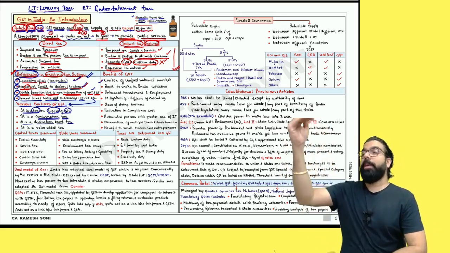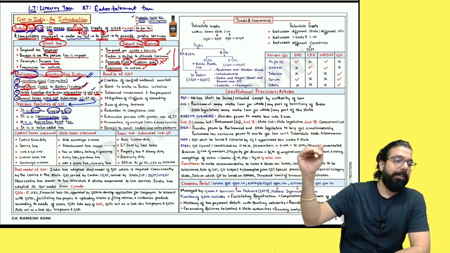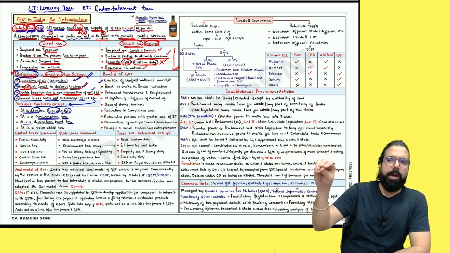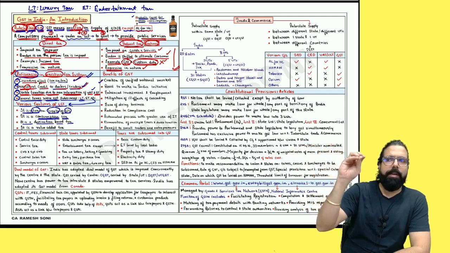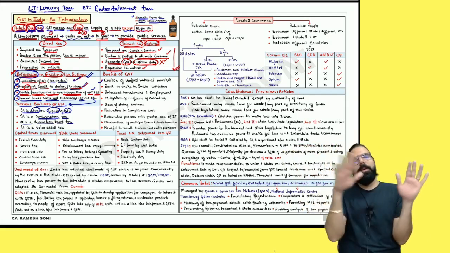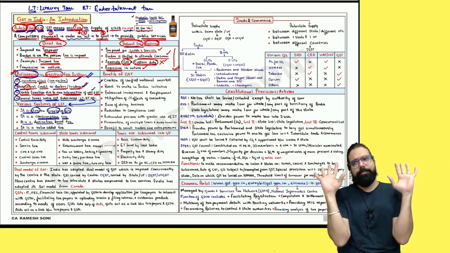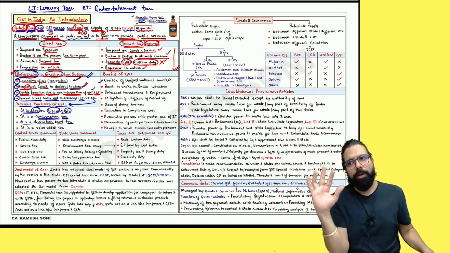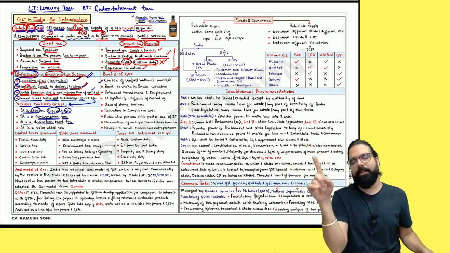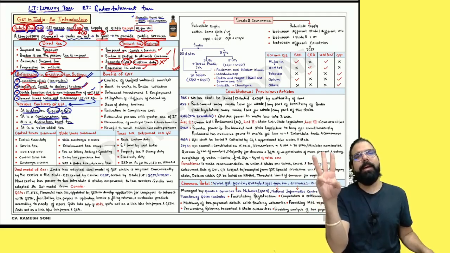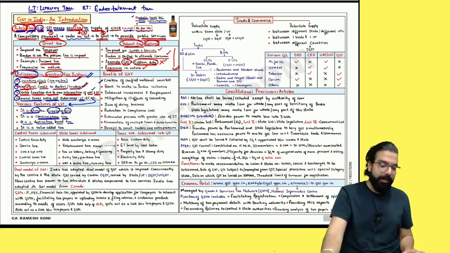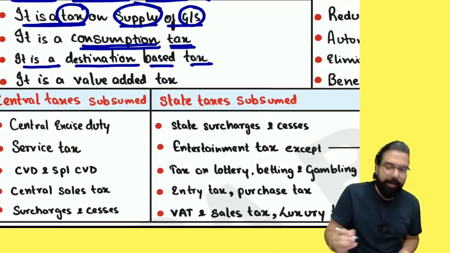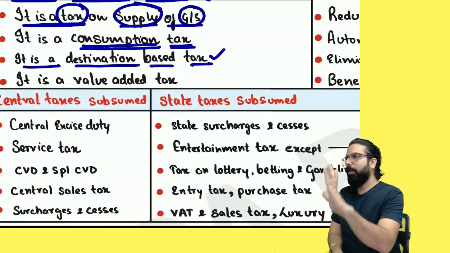Next, we learned about tax. Tax means what, everyone? Compulsory payment made to the government so that the government can provide various public services like health, infrastructure, etc. Then we learned the difference between direct tax and indirect tax. Then I told you the problems in the earlier tax system and now we are talking about features of GST. GST is a tax on supply of goods and services. GST is a consumption tax. Now we are understanding GST is a destination based tax. Are we all 100% clear till here?